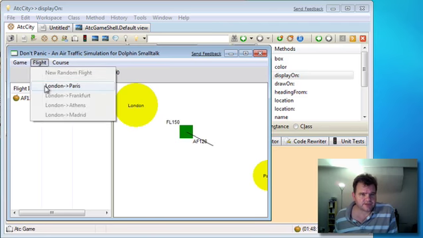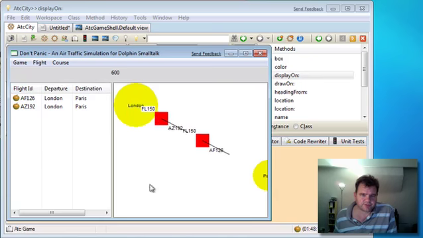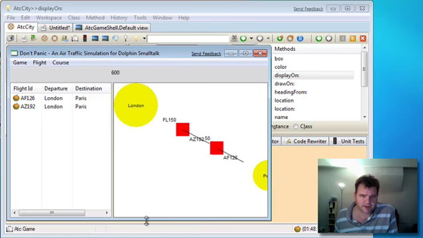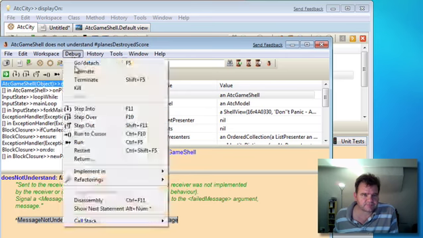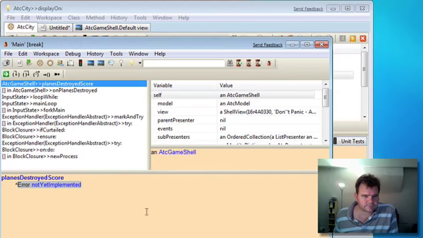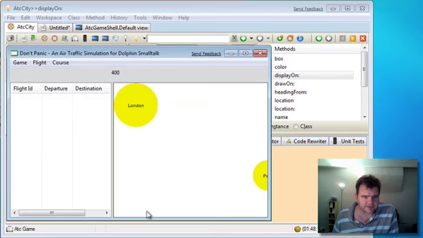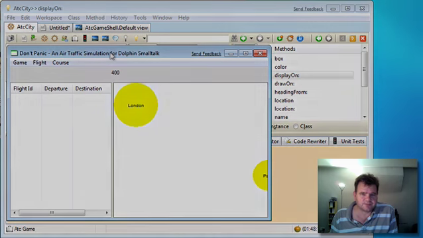Great, and we should be able to send another plane after it. And because these two planes are close together, we now got the collision warning with the different colours. And if they actually were to collide, we might see that the plane destroyed score gets triggered. Let's implement that. And let's make that also 200. Let's have that running. Okay, so that's basically the fundamental parts of the game working. The next thing to do will be to allow us to select the planes and steer them.